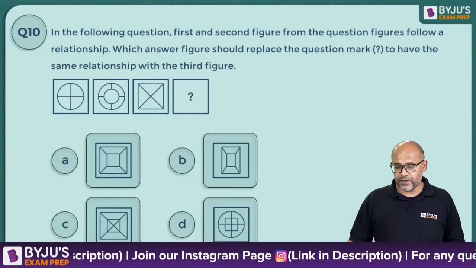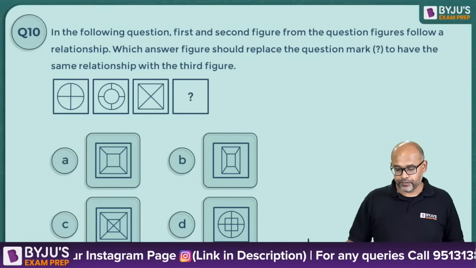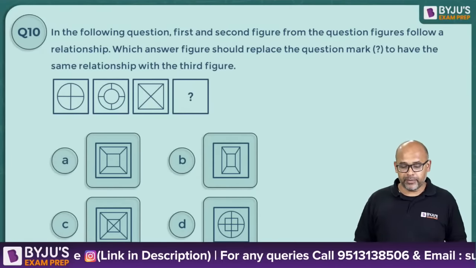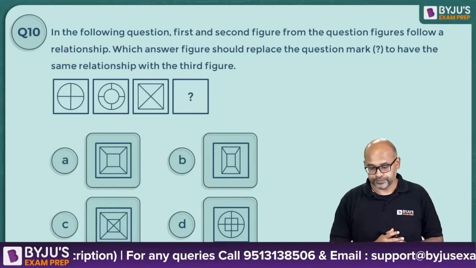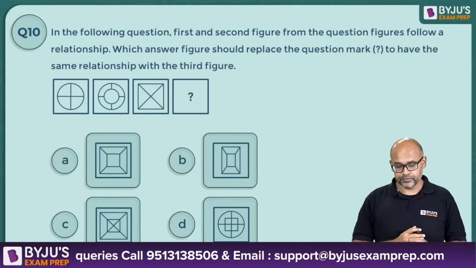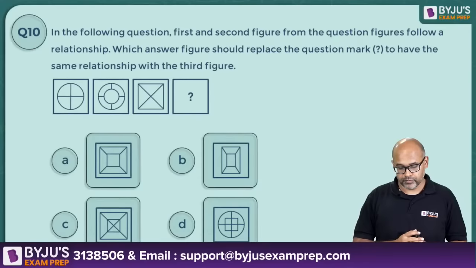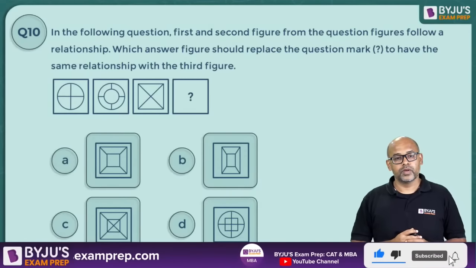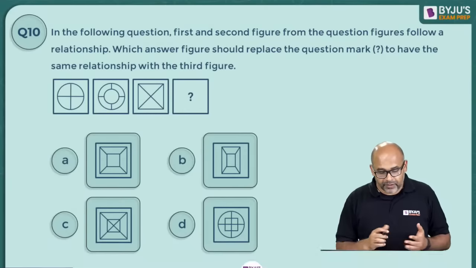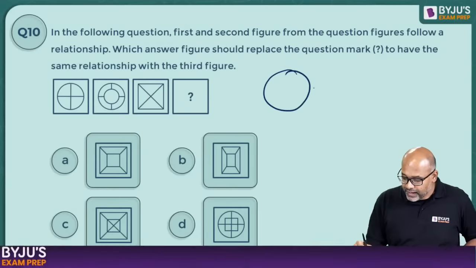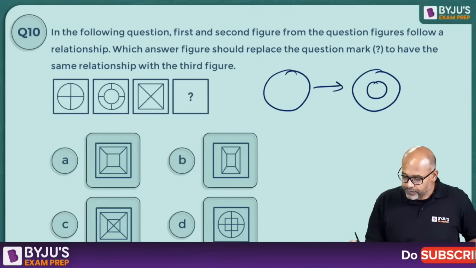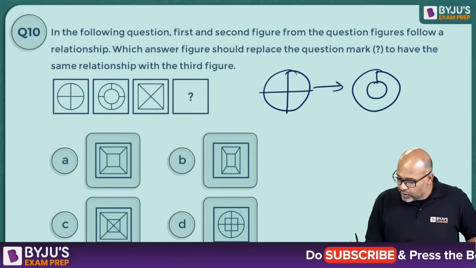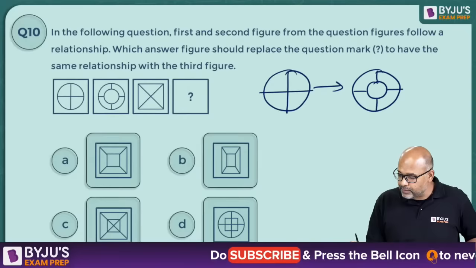Anush, why not B for which one? The previous one? I'll show you why not B. Let me finish this first, then we'll go back. Okay, it's a very simple one. You have one circle and this is becoming 2 circles and you have 2 lines. You are putting the two lines but erasing in between, erased.